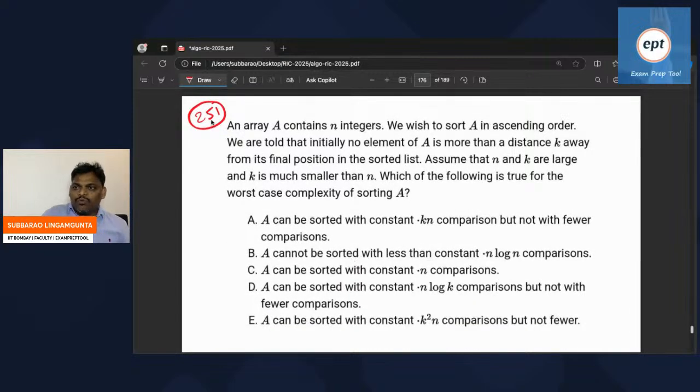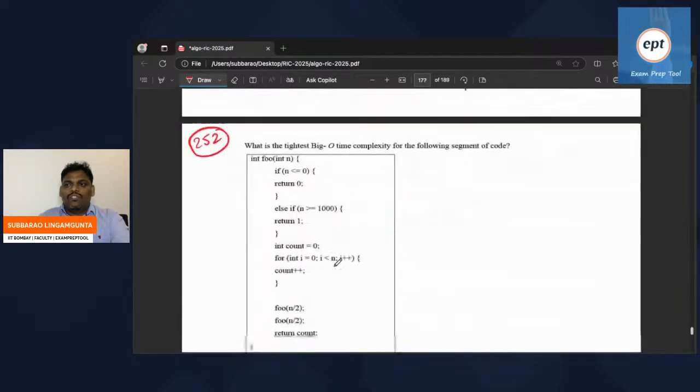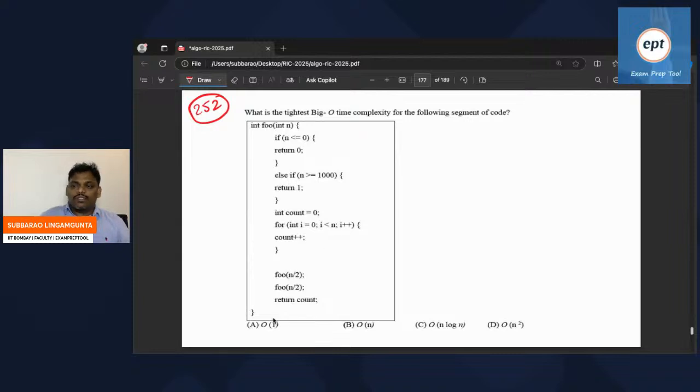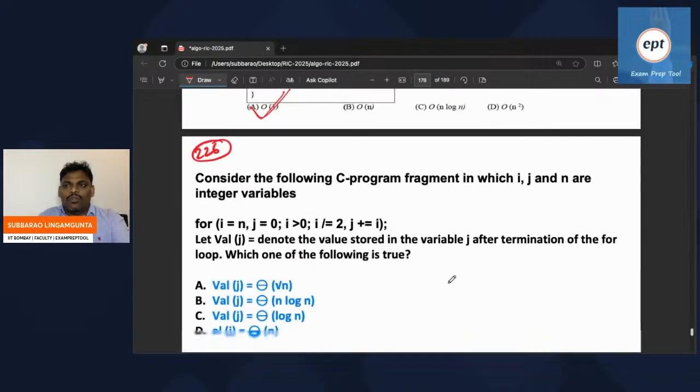Question number 251, I think D is the answer, and we discussed it yesterday. Question number 252, option A is the answer. I explained question number 252 clearly yesterday. Every subject, 200 to 300 questions we are going to explain.